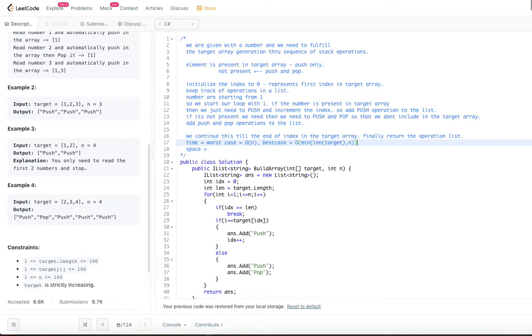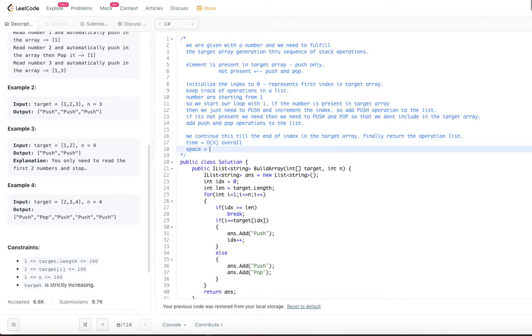Obviously as we can guess, minimum will be length of the target anyway. So that would be the minimum. But since the big O notation is always about the maximum complexity that we care about, we will say the time complexity is order of n overall, okay? So this is the overall time complexity.